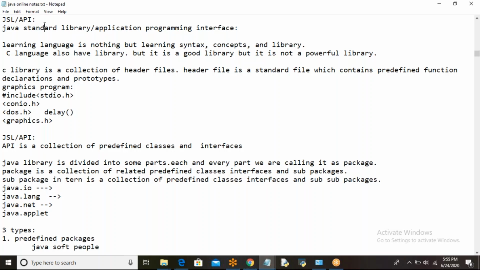Without knowing syntax, how can you write a program? What is syntax? The grammar of a particular programming language is nothing but syntax.